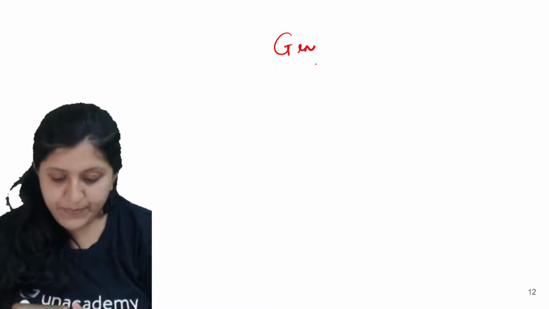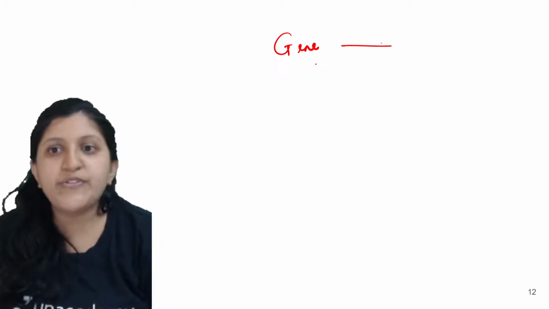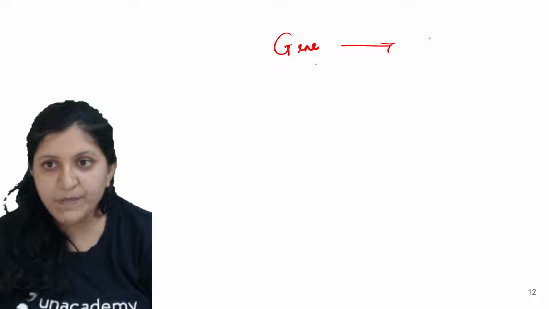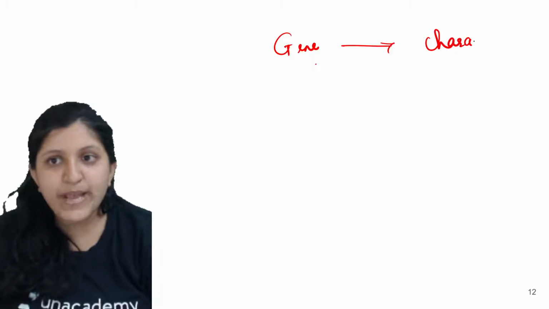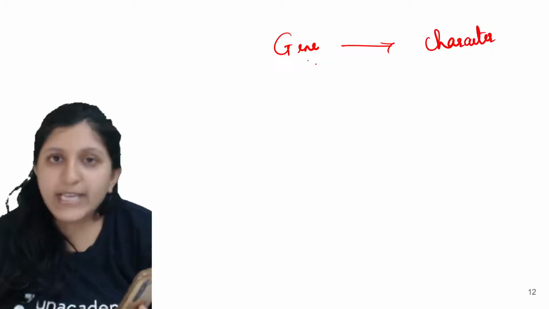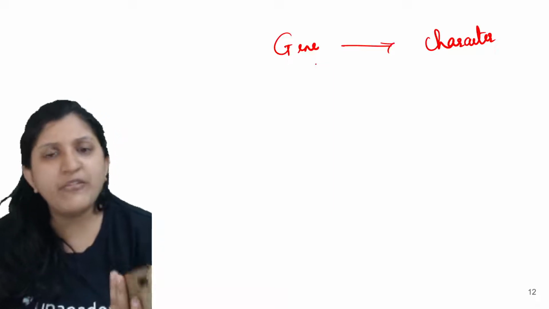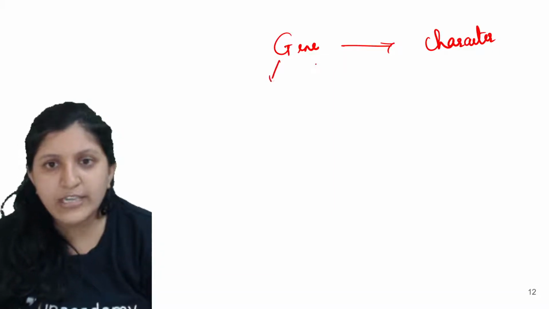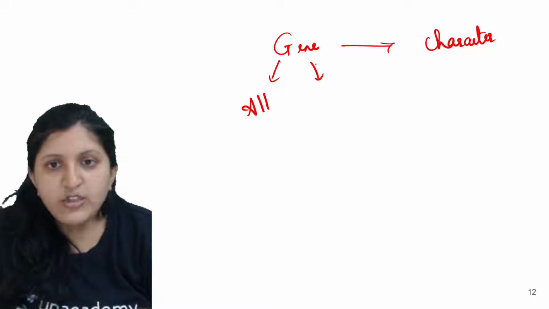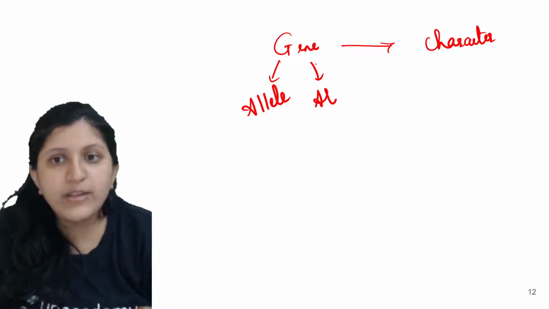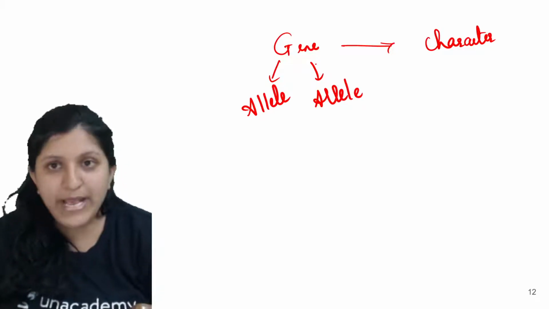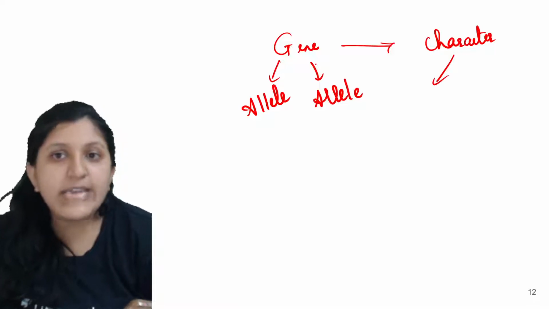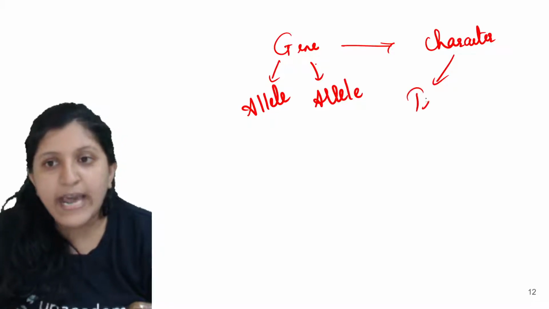So there is a gene. This gene is responsible for the expression of a character. A particular gene will be there, and in that you can find different forms, alternative forms, which are alleles. These alleles are the ones which are going to express the different forms of a character, and that is a trait.